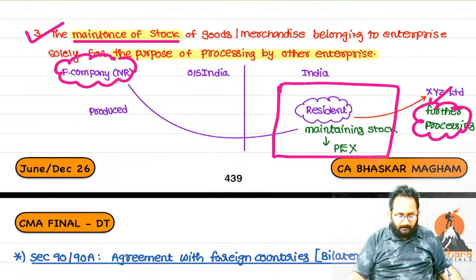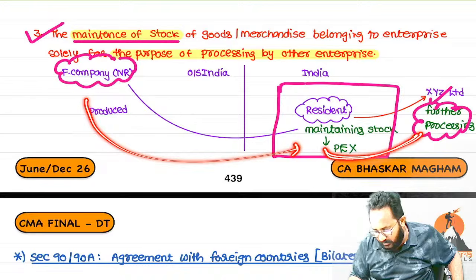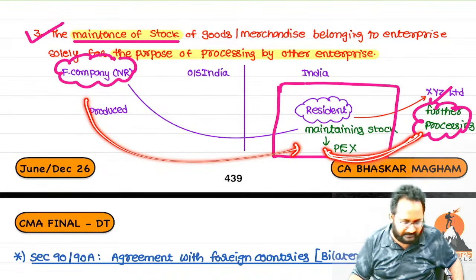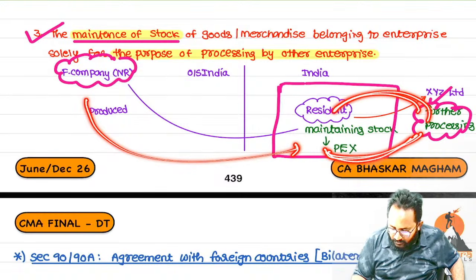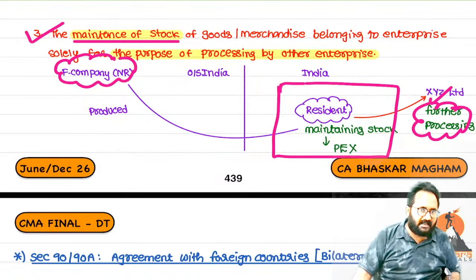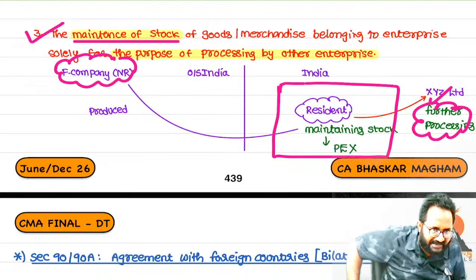Another enterprise. Simply, yes, 1 lakh products I sent. Every day he will send to the further processing. After completion of further processing, 80%, yes, now he is taking the goods again. Again that will be sent to the foreign company. In India, we are completing the further processing only. We are not doing any sales.